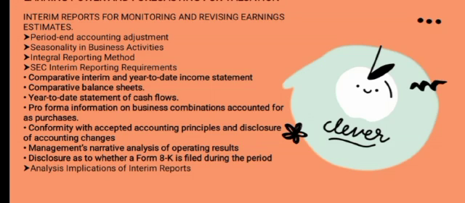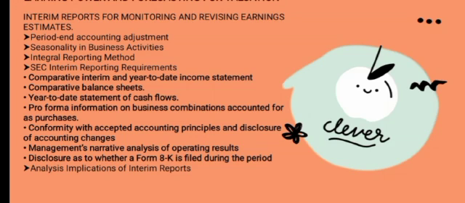The seasonality in business activities. Many companies experience seasonality in their business activities. Sales, production, and other operating activities are often unevenly distributed across interim periods. This can distort comparison of interim earnings. It also creates problems in allocating certain discretionary costs like advertising, research and development, repairs, and maintenance.